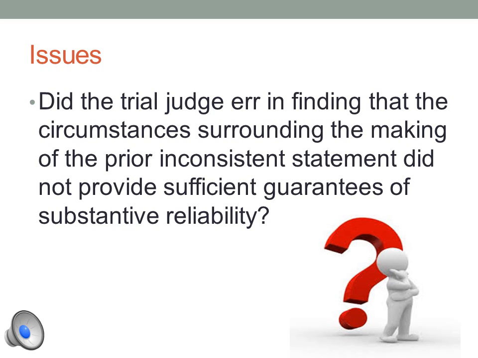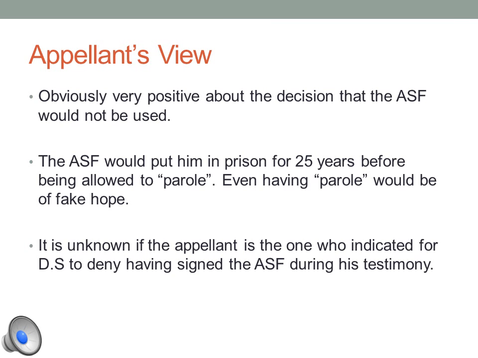The issue in this part of the case is, did the trial judge err in finding that the circumstances surrounding the making of the prior inconsistent statement did not provide sufficient guarantees of substantive reliability? Here we are obviously talking about the ASF signed by DS. These are the appellant's views on the ruling by the judge having to do with the ASF. Obviously he was very positive about the decision that the ASF would not be admissible.